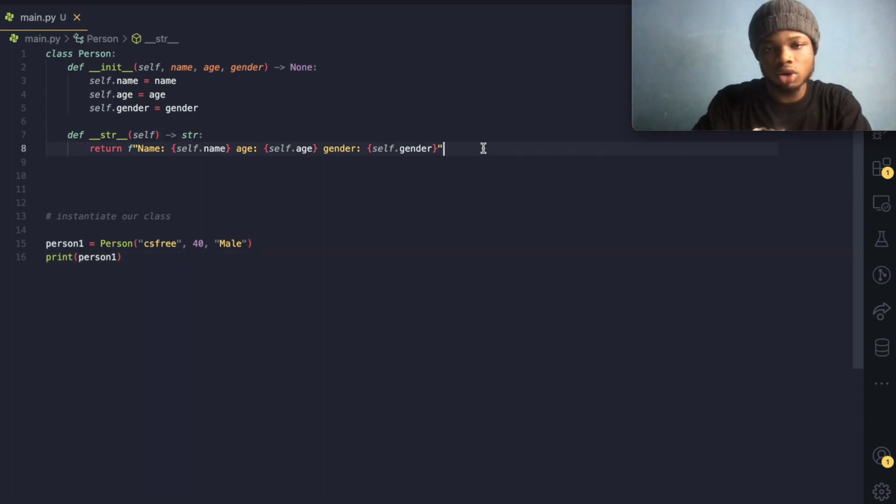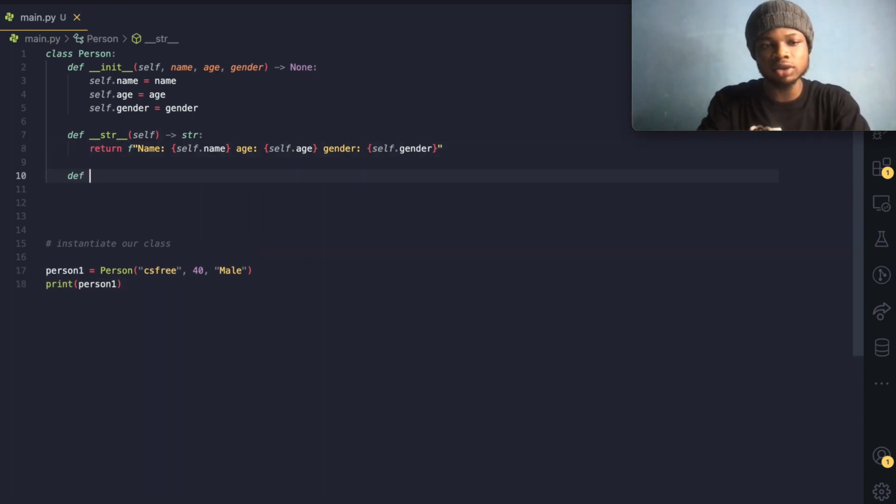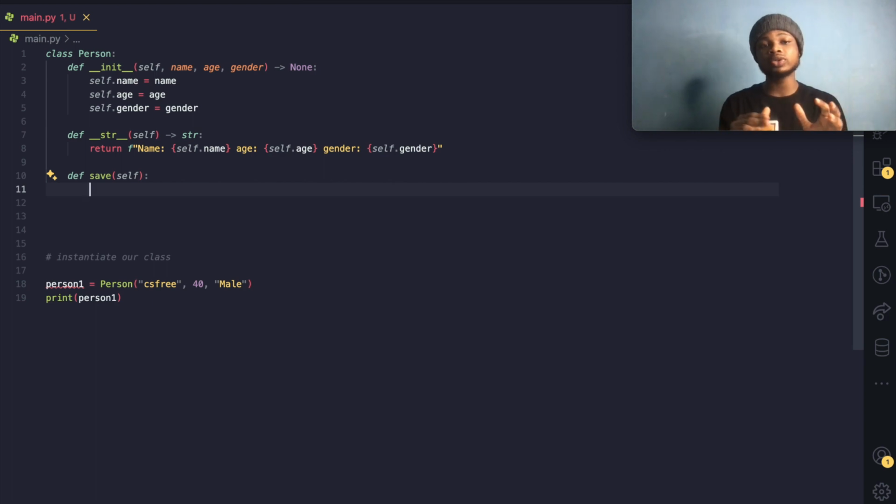So let's write a method named save. This save is going to take one parameter, and we're going to save the object into a file storage. And if you remember, I told you that this self keyword is very, very crucial.